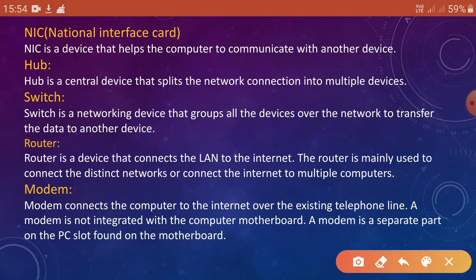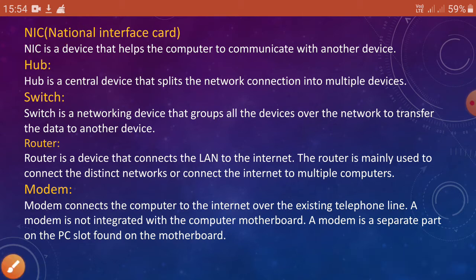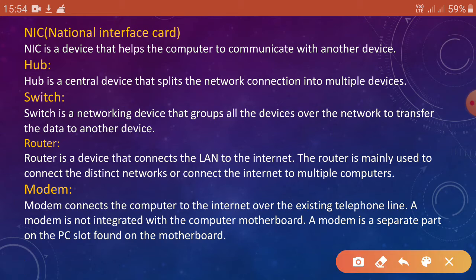So now the question is, what is NIC? NIC is an interface card, that is called network interface card. So here it is not national, it will be network.